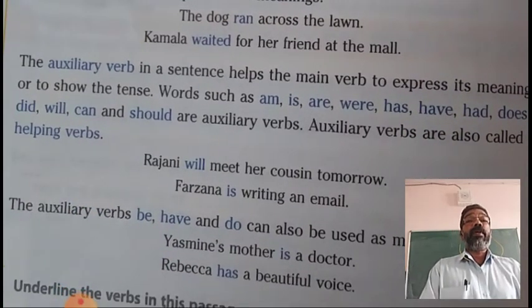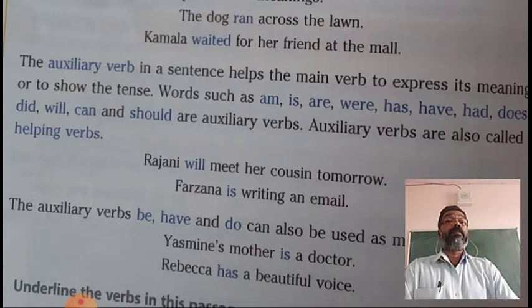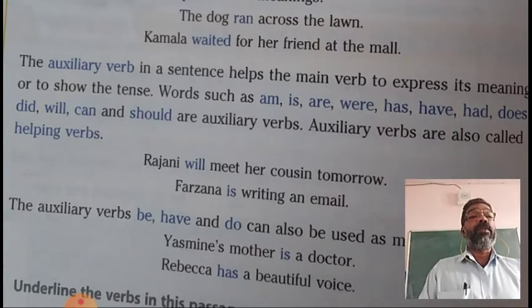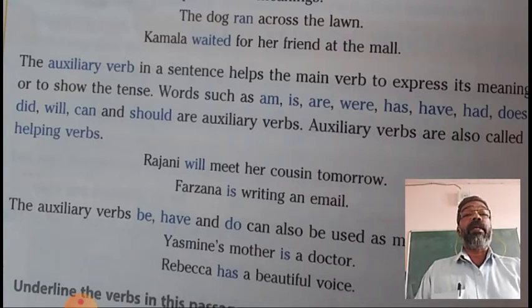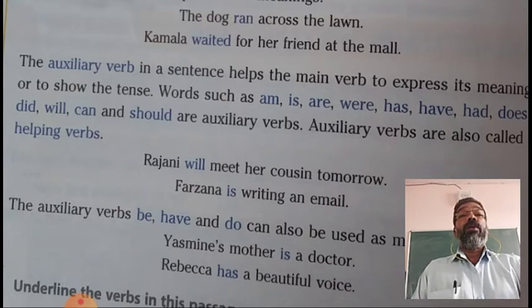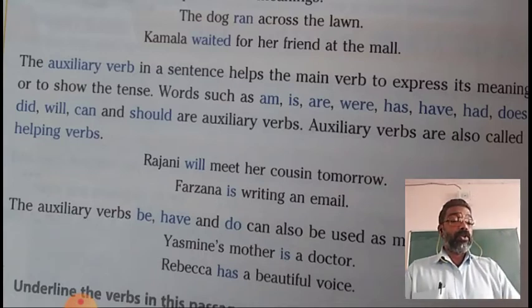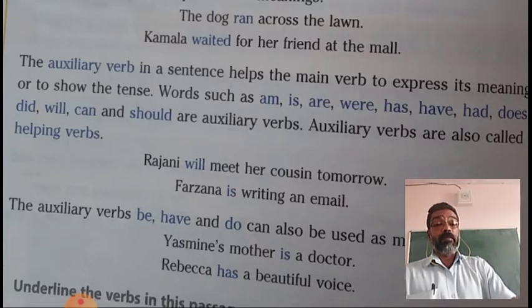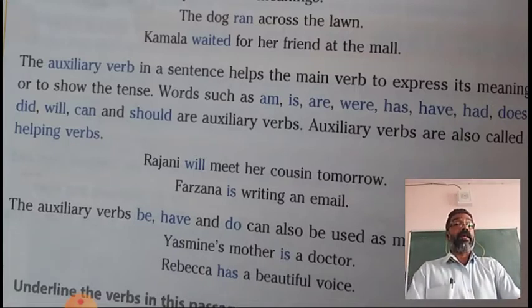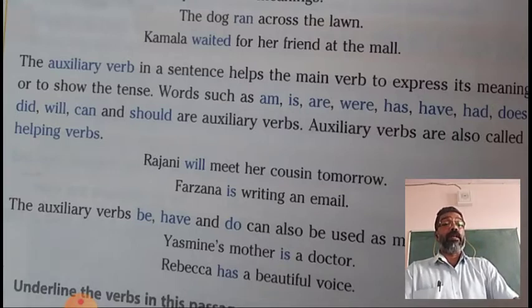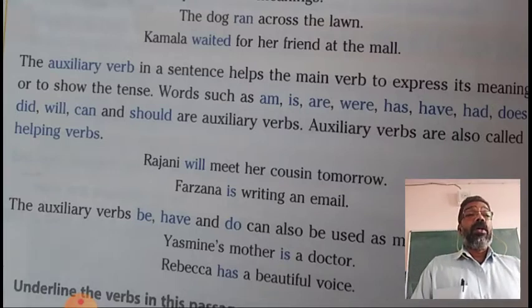The auxiliary verb in a sentence helps the main verb to express its meaning or to show the tense. Helping verbs are used in a sentence, though a main verb can independently express its meaning.